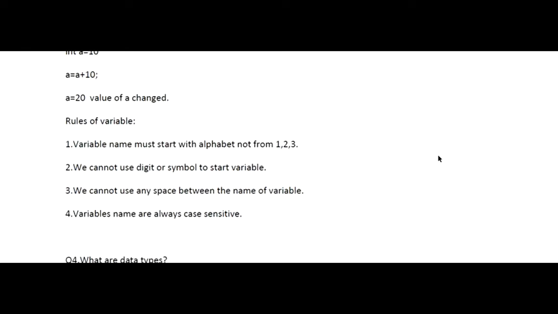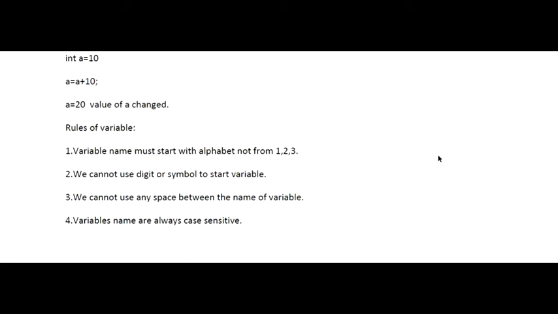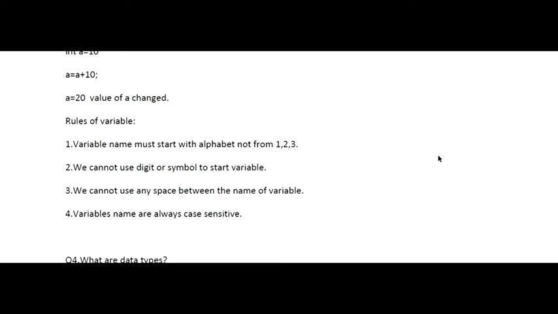These all points will be involved whenever you are asked what you mean by a variable. There are also some naming rules of a variable that you need to define: the name should not start with a digit, the name should not have spaces in it, and the name is case sensitive. So these are the different things that you need to involve in variable naming. This is an important question once more: what is a variable and what are the different kinds of functionality that a variable includes. This can be asked in this way.